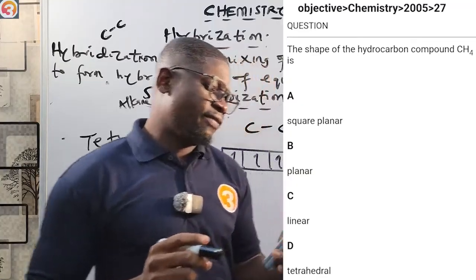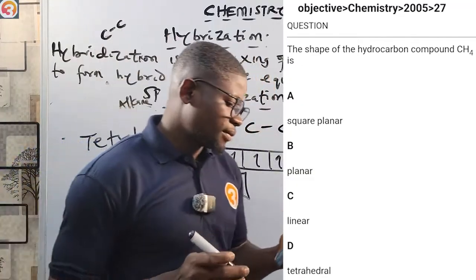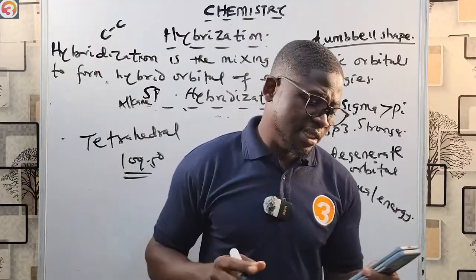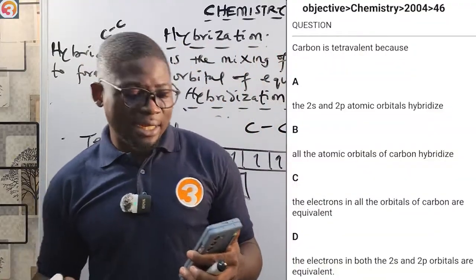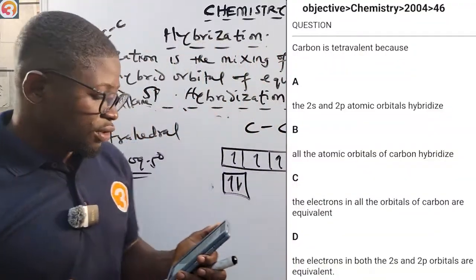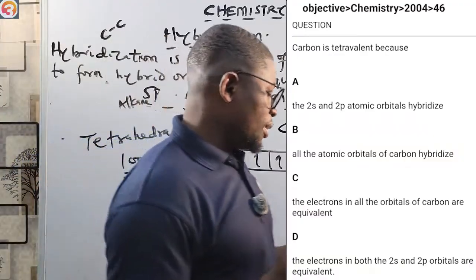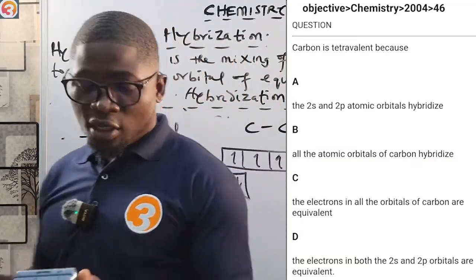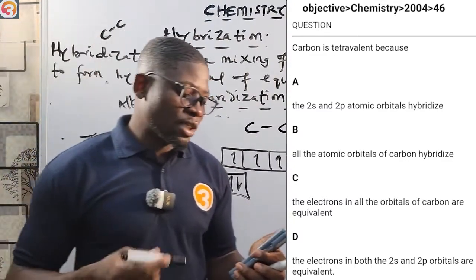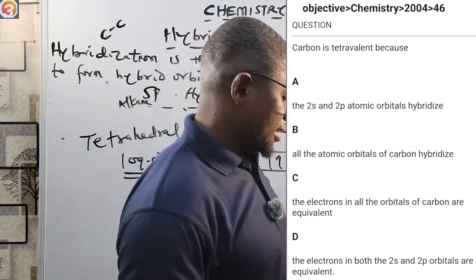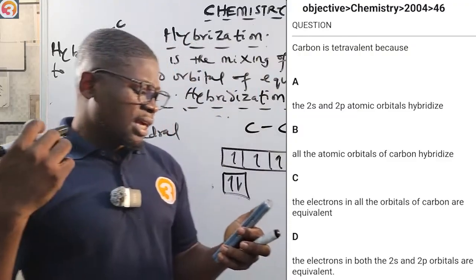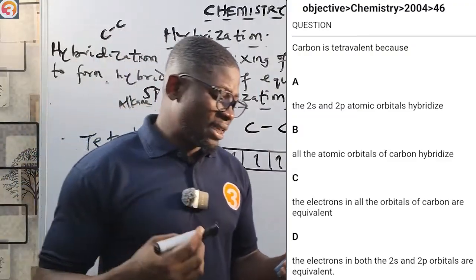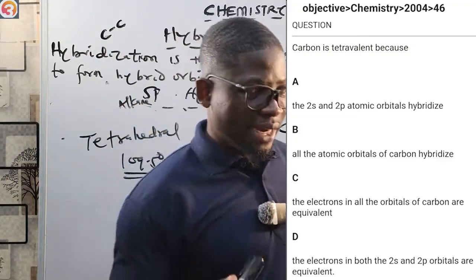Then let's see 2004 number 46. They say carbon is tetravalent because A, the 2s and the 2p atomic orbitals hybridize. B, all the atomic orbitals of carbon hybridize. C, the electrons in the orbitals of carbon are equivalent.